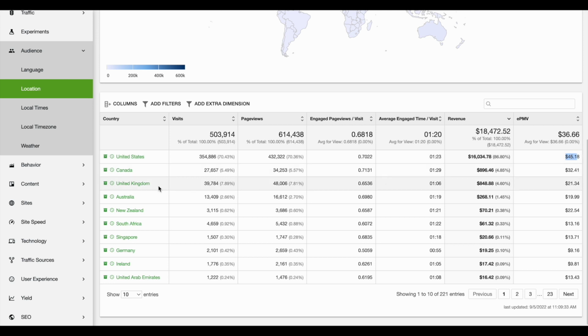So it's just some information to bear in mind when you're creating content, when you're targeting users, when you're looking at increasing the EPMV on your website and your overall ad earnings. It's just something to consider. That's a good portion of data with a good amount of users and a good amount of ad revenue for you to realistically look at this and take it seriously.